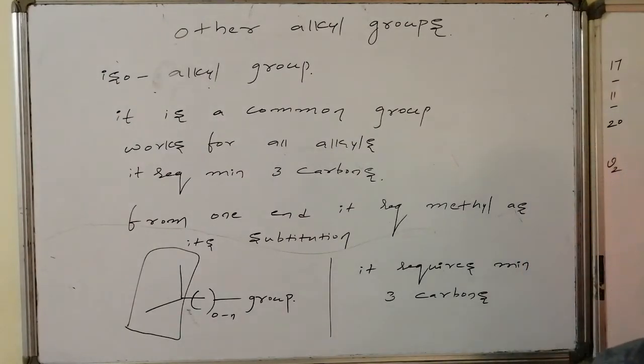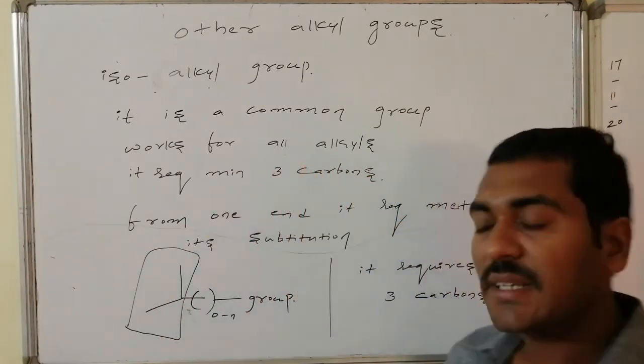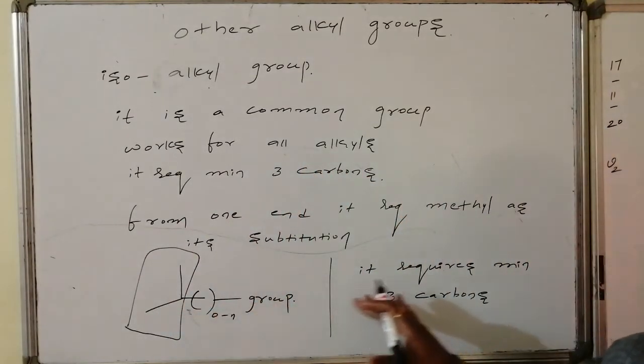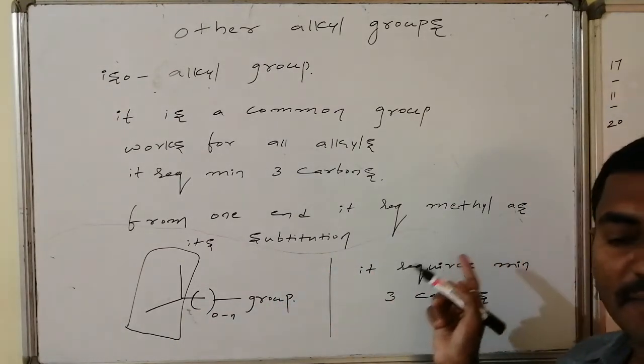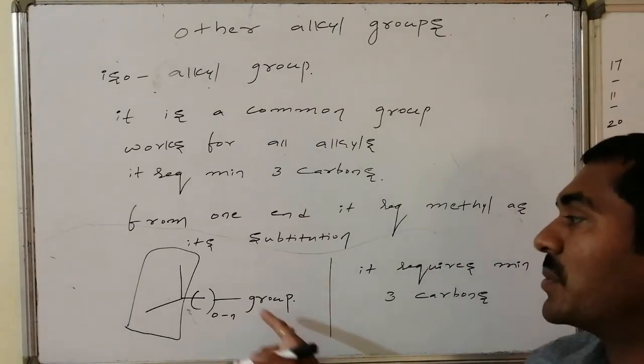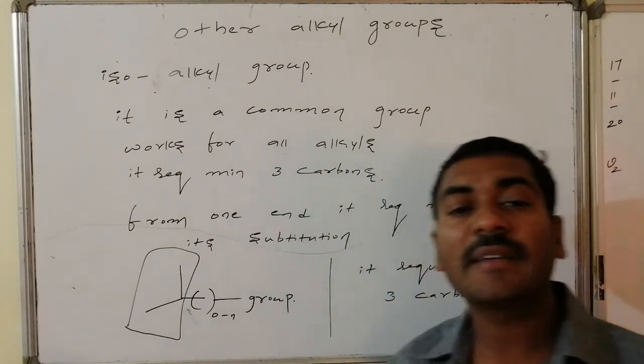Once again, the isoalkyl group is one of the common alkyl groups and works for all varieties of alkyls, but it requires a minimum of 3 carbon atoms. From one end, it requires methyl as its substitution. The basic requirement from one end is a carbon connected with 2 methyls, followed by all remaining carbon atoms in a straight chain without any branches, and at the other end a primary hydrogen replaced by a group. Substances validating this logic are said to be isoalkyl groups.